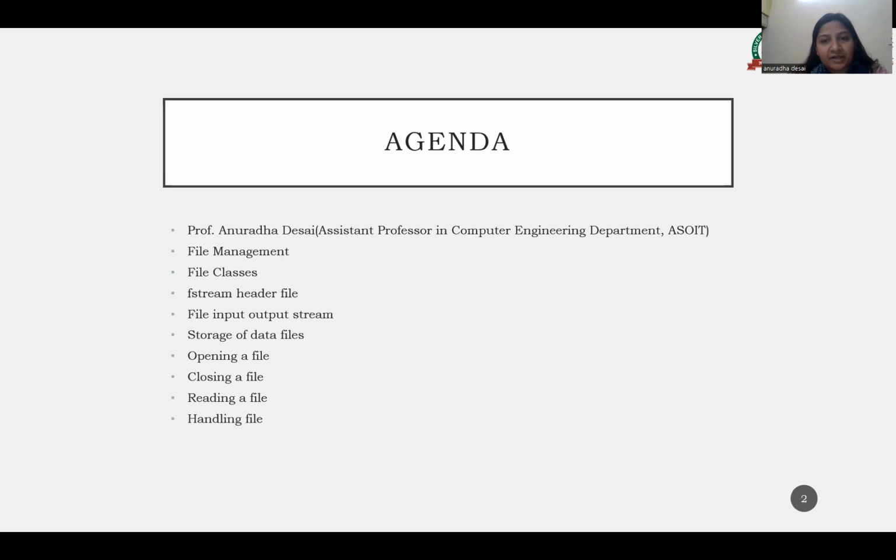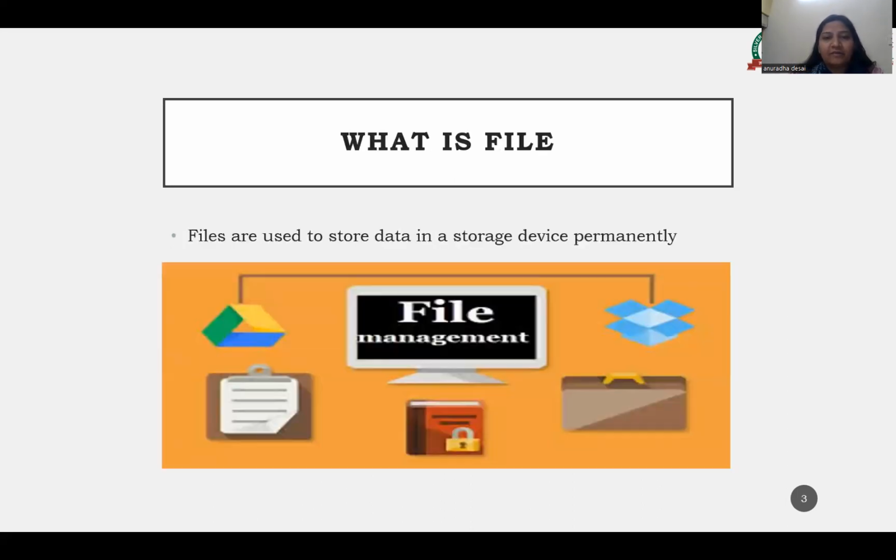Okay, so these are the agenda. Today we are going to cover these topics in file handling, that is file management, which includes file classes, the fstream header file, then file input output stream, storage of data in a file, opening a file, closing a file, along with one example, reading a file and handling a file. So these are our key topics that we are going to study today. So let's start with the basic definition of file management or file handling.